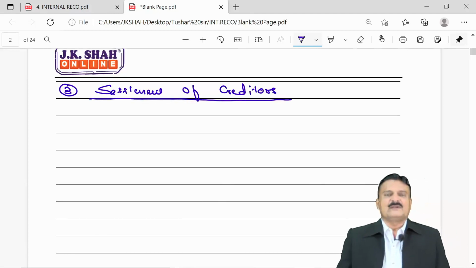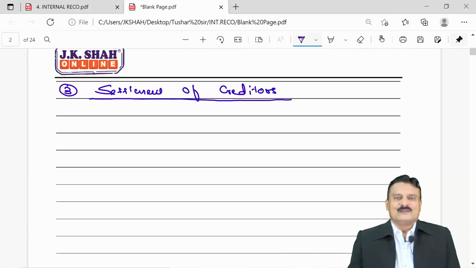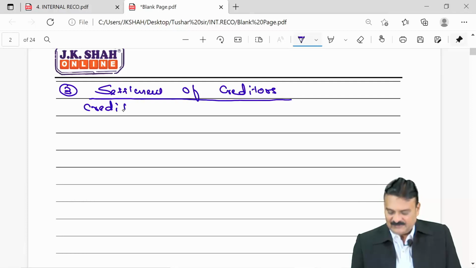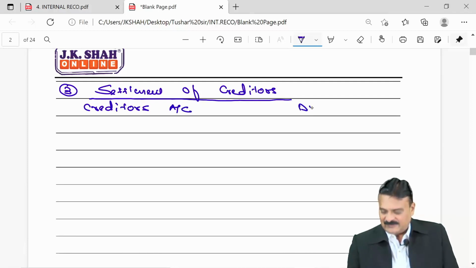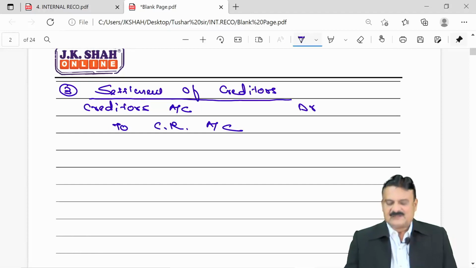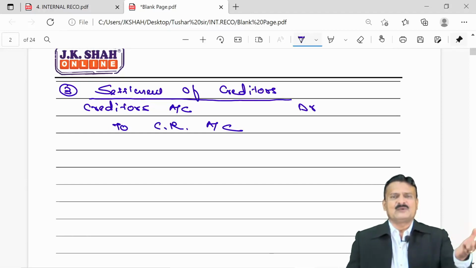When you talk about settlement of creditors, the payment will be made and creditors are getting nullified. So creditors will be debited. Entry: creditors account debit, to capital reduction account, it's a gain. Likewise, we will issue some of them to debenture holders.